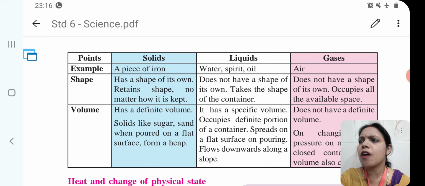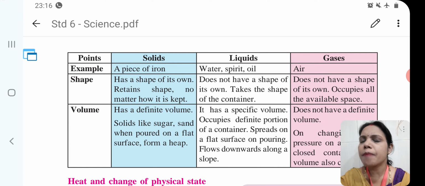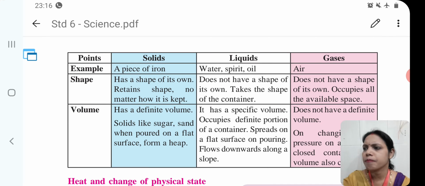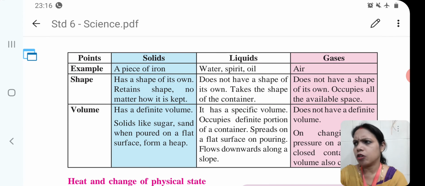has a shape of its own, retains shape no matter how it is kept. It means wherever you keep the solid, the shape of the matter will be the same. Volume: it has a definite volume.